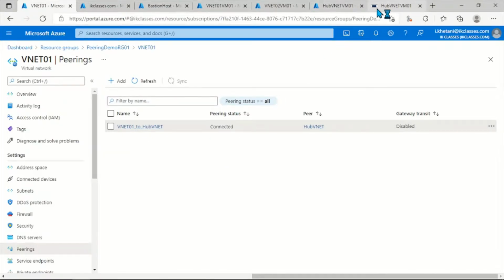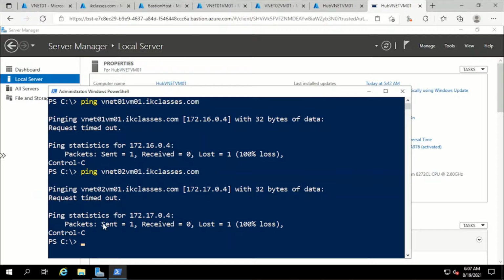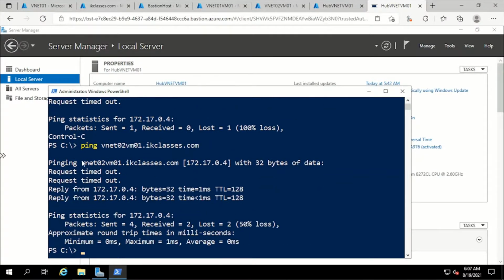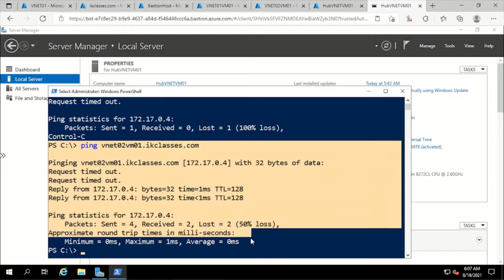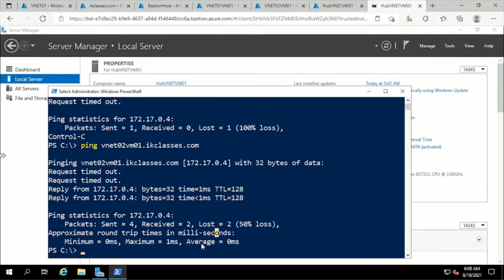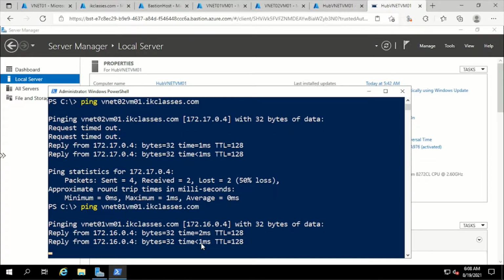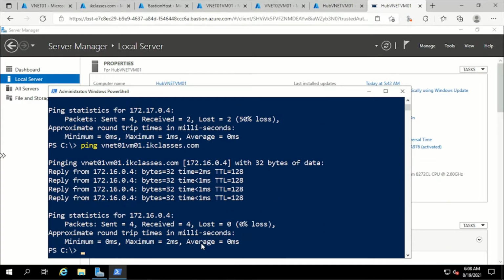Now let's go to our Bastion connection, press the up arrow and press enter. You see I have got the response. Similarly, if I ping VM01 in VNet01, I'll get the response. I hope you have understood how we can connect different VNets using VNet peering.